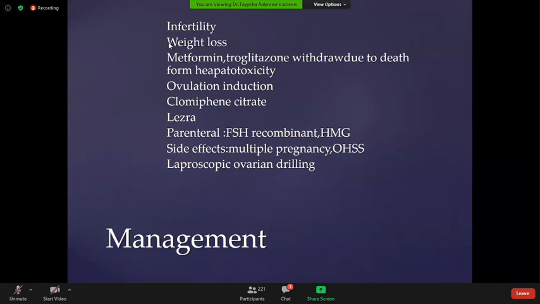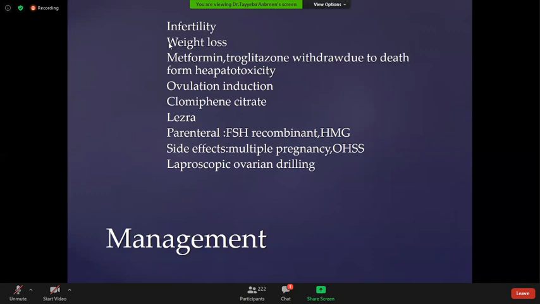In the long protocol, you give these parenteral ovulation induction methods in the secretory phase of the previous cycle. But these protocols are usually used in the IVF centers.